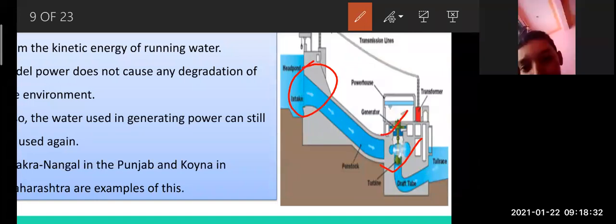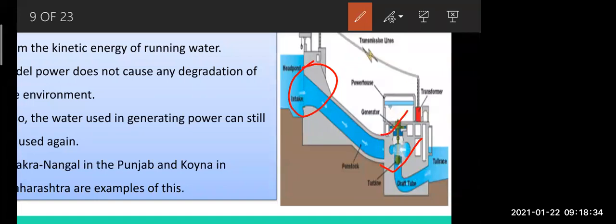The blade is attached to the turbine, so with the flowing water coming at great speed, the turbine starts rotating. The generator is attached to the turbine, so the generator also starts rotating. In this way, when the generator rotates, it produces electric energy, and that means electricity is generated.